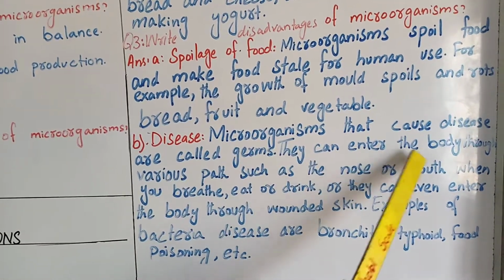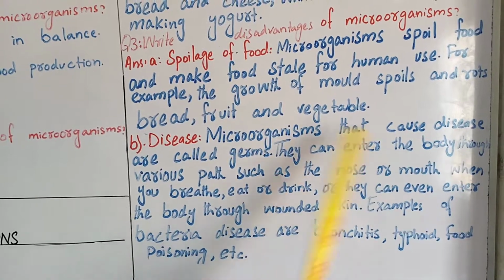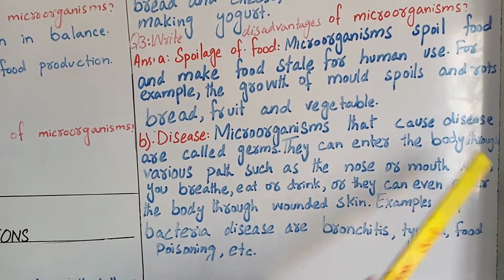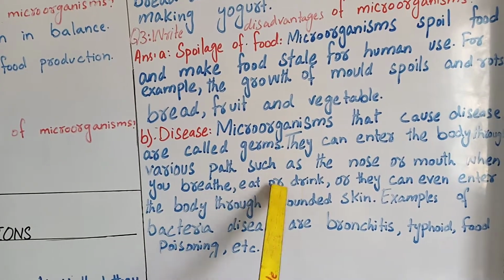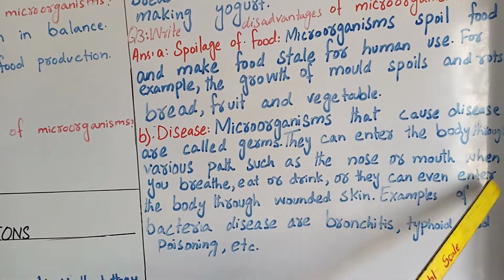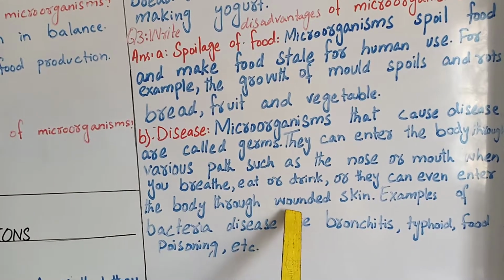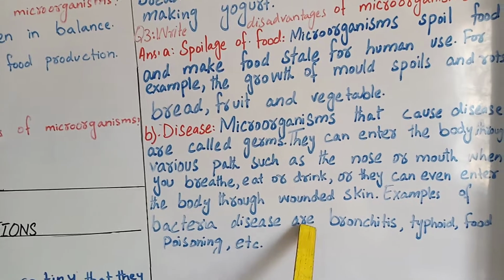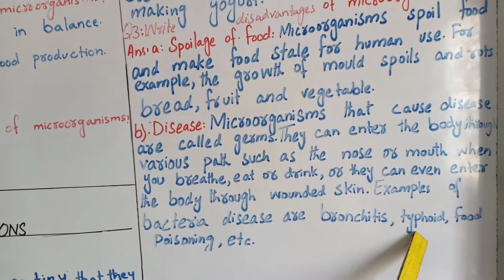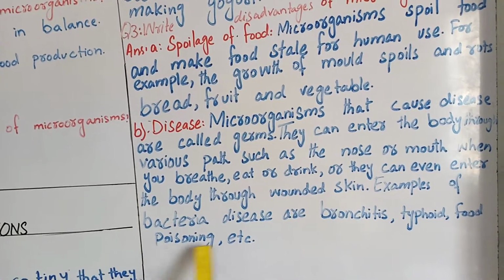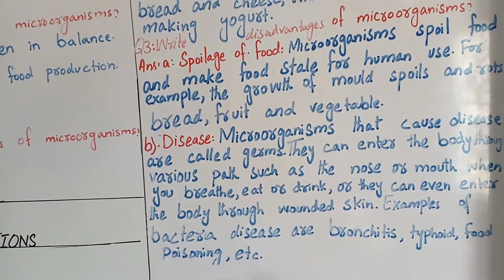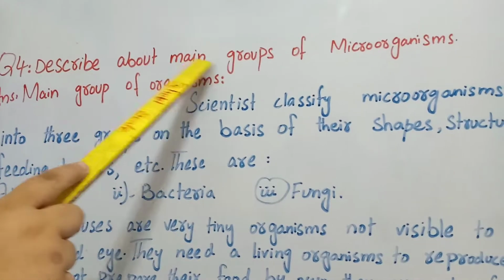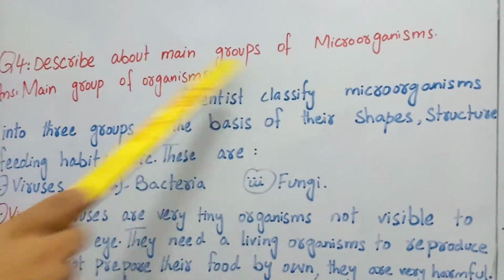They can enter the body through various paths, such as the nose or mouth when you breathe, eat or drink, or they can even enter the body through wounded skin. Examples of bacterial diseases are bronchitis, typhoid, food poisoning, etc. Our fourth question is, describe the main groups of microorganisms.